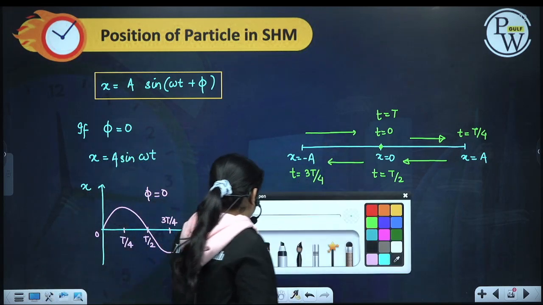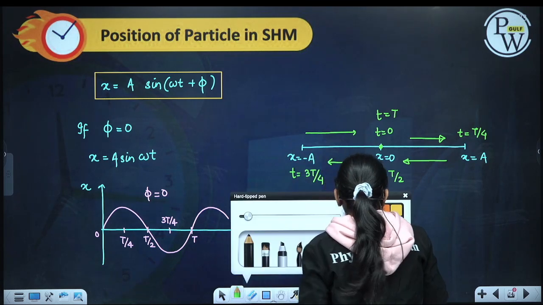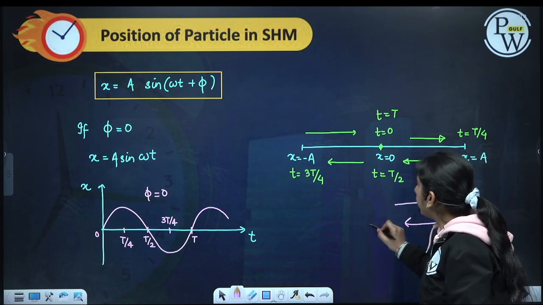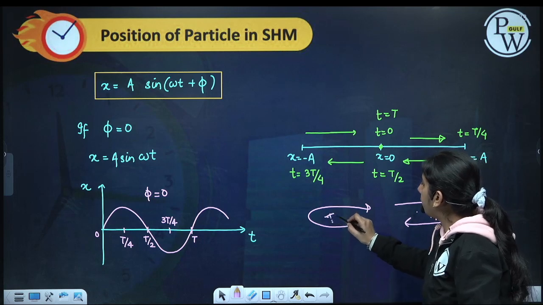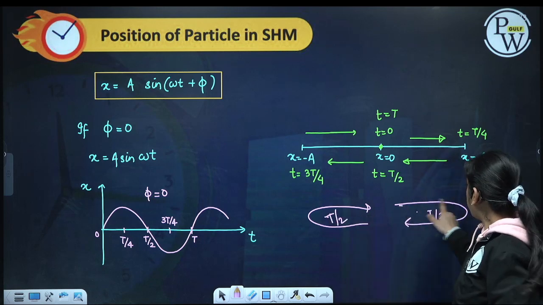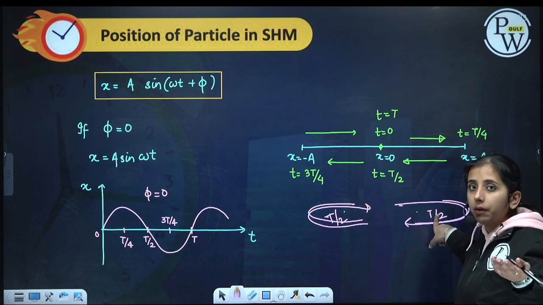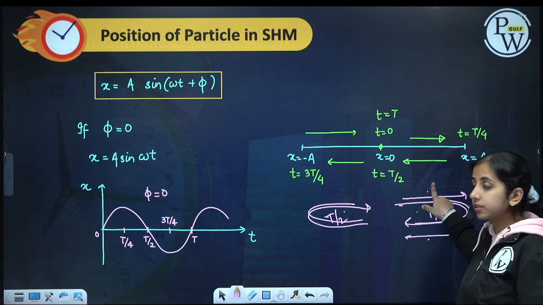Because this half oscillation is symmetric to this oscillation, they take half of the time period. This part of the oscillation is symmetric to this part, so they take half the time. This is symmetric to this, so they take half of this T by 4.